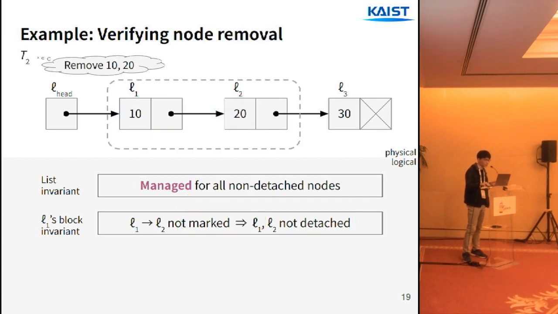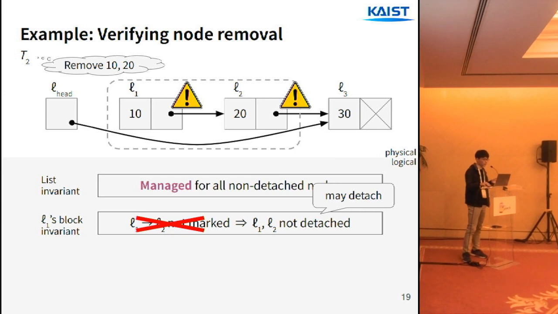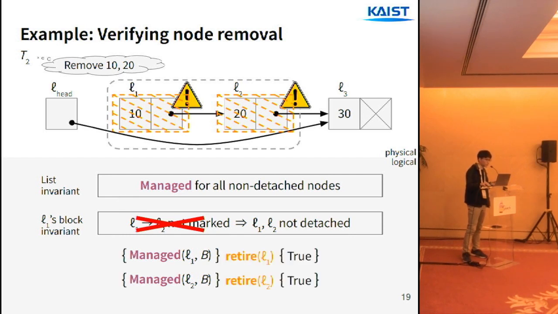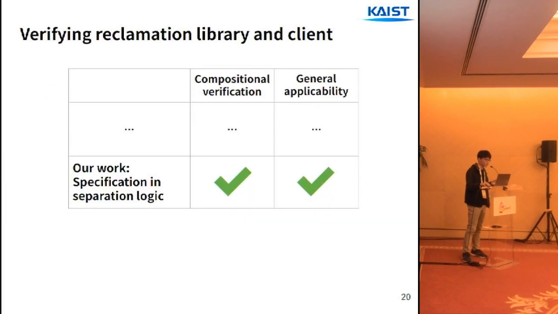On the other hand, thread 2 wants to remove L1 and L2, so it marks the links. And now the left-hand side of this implication is false. We may detach L1 and L2. So when they are detached, we can take their managed assertions out of the list invariant. And when they're retired, we pass them as a precondition of the retire function. So that's the key idea of our hazard pointer specification that supports compositional verification while being generally applicable.